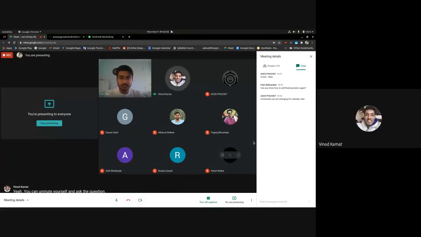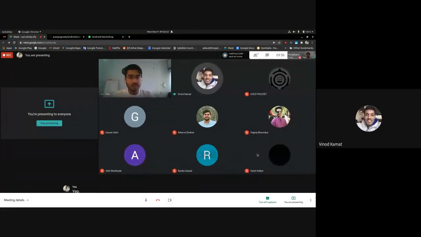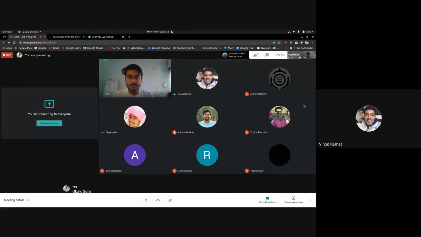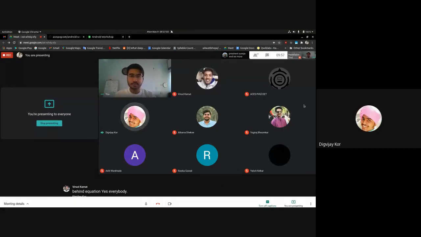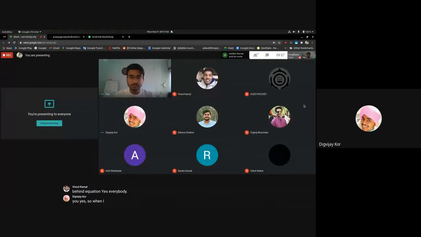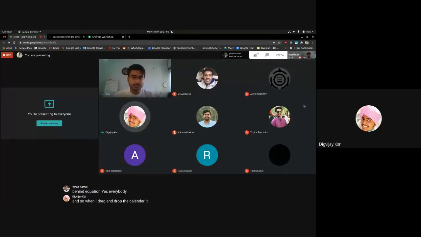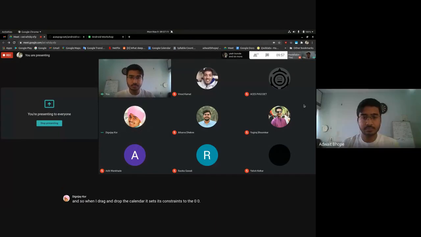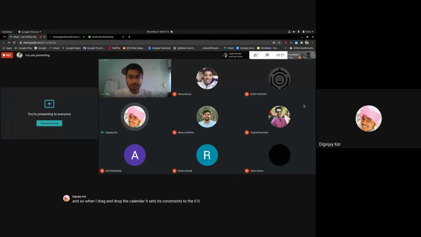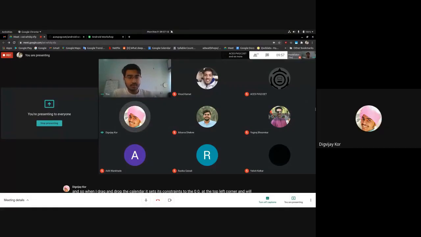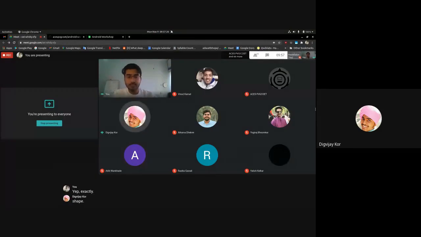Till then, Advait, you can tell Abhinandan how can you add the floating action. Okay, sure. Hi, Digvijay, am I audible? Yes, you're audible. So when I drag and drop the calendar widget, it sets its constraints to 0, 0 at the top left corner. And when I change the constraint widget in the layout, it will not change.